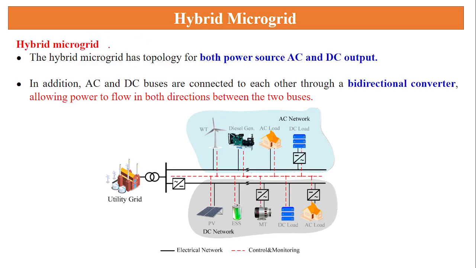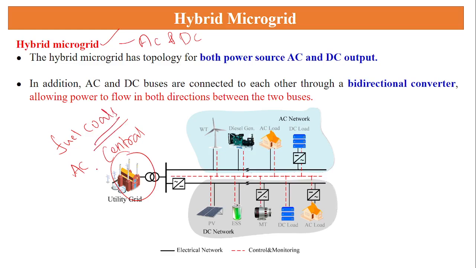Now the next thing is hybrid. Hybrid is a combination of AC and DC microgrid. Now you can see this is a common central grid. The central grid is going to generate only the AC supply. Most of the fuel we are using is coal. Through the coal we are generating AC supply in the particular grid. Here the wind turbine directly generates AC. The diesel generator is also going to generate AC.